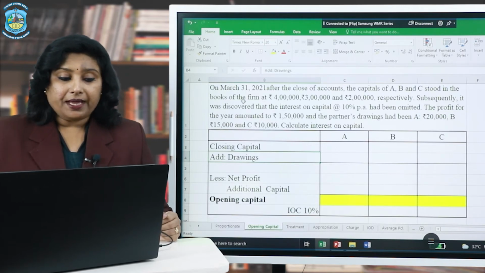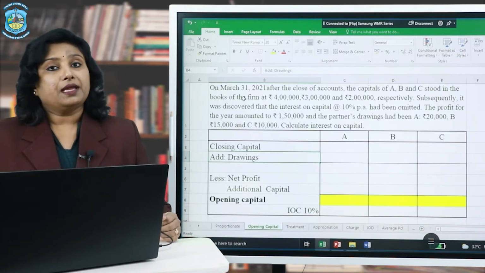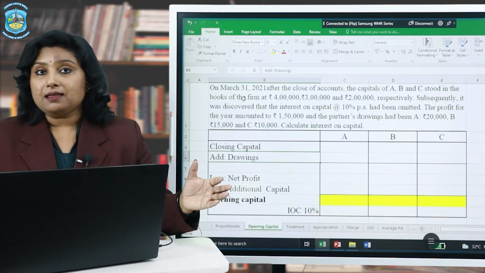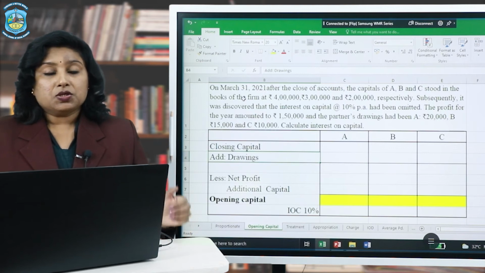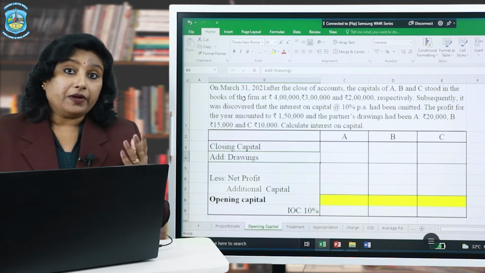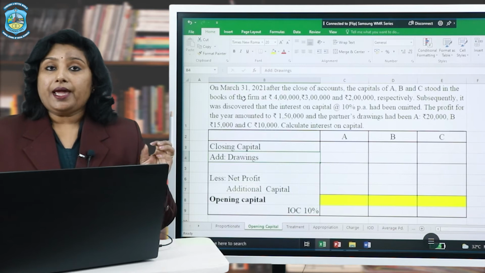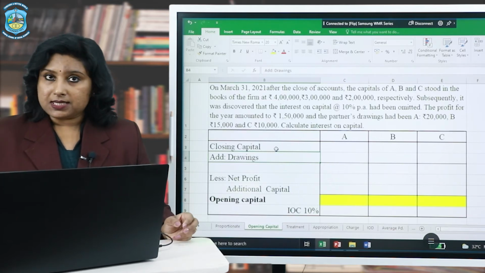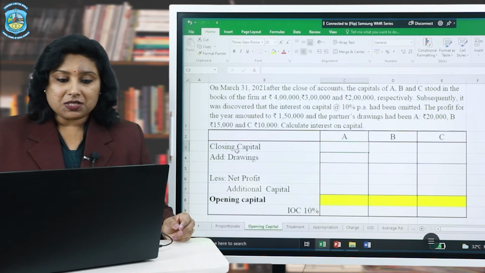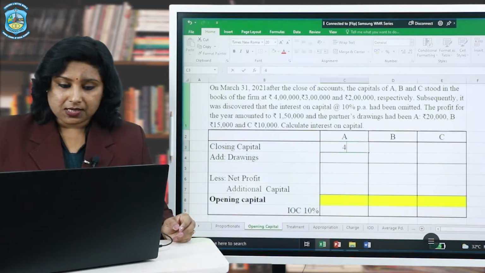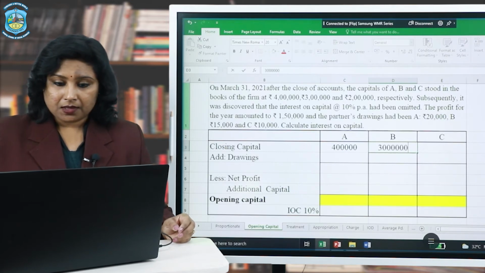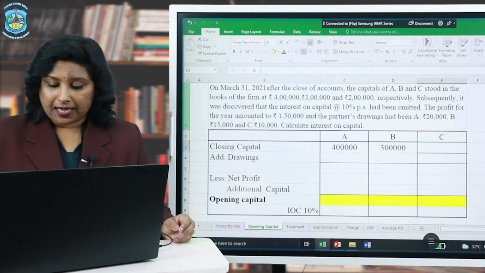Now the catch here is the capital has been given as on 31st March 2021, which is nothing but the closing capital. So this is how you can easily make out whether the capital given in the question is the closing capital or not. Now what you need to do is follow this template and simply write the closing capital that has been provided to you, which is 4 lakh, 3 lakh and 2 lakhs.